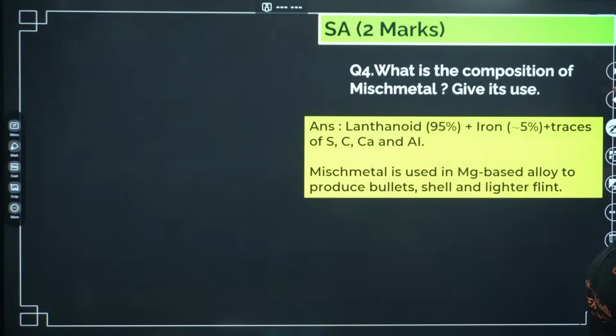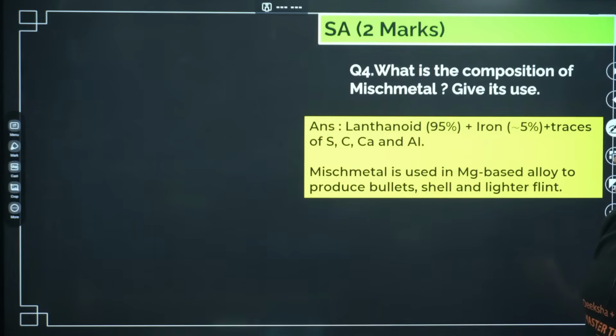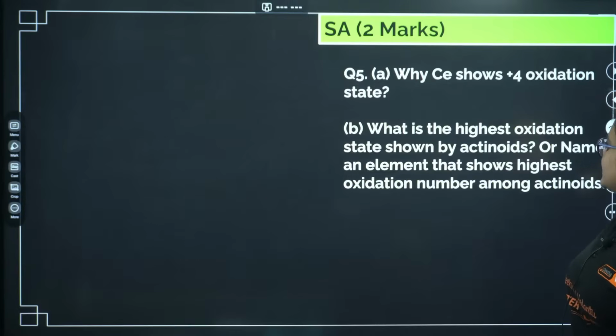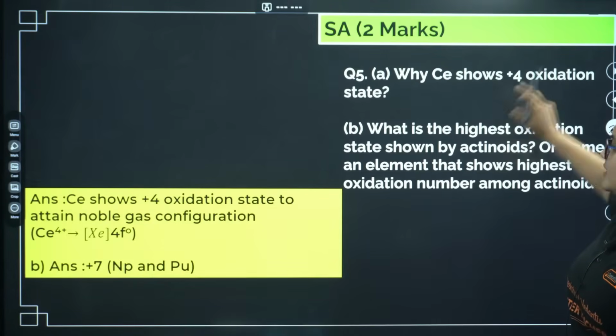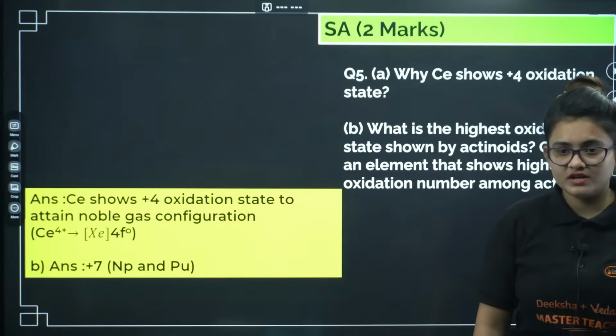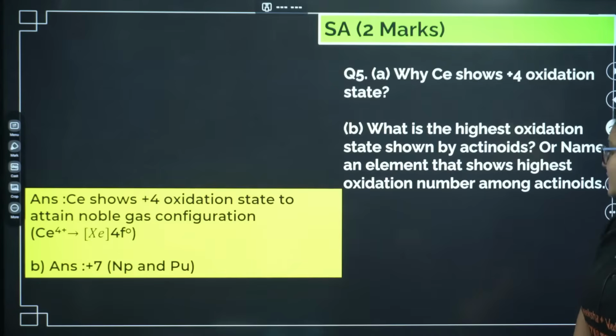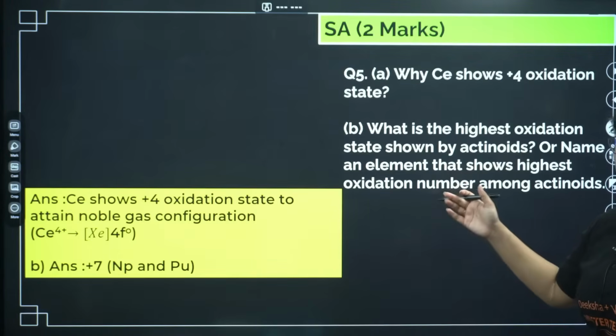What is the composition of mischmetal? It's a very important question for the 2 marker. Lanthanide 95%, iron 5%, traces of sulfur, carbon, calcium and aluminium. Where is it used? In magnesium based alloy, to produce bullets. Let's go. Cerium, why does cerium show +4 oxidation state? Very important, because in +4 oxidation state it gets the xenon like electronic configuration, which is an inert gas. Next, what is the highest oxidation state shown by actinoids? That is +7.